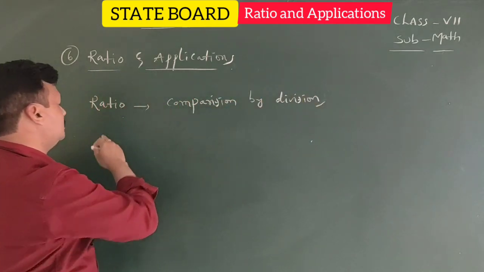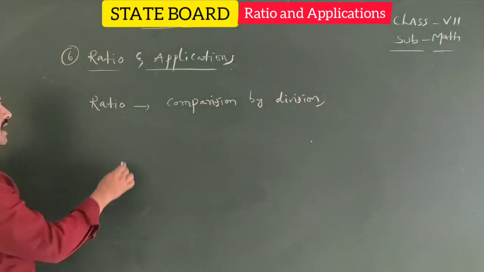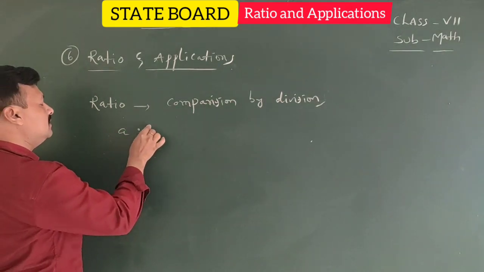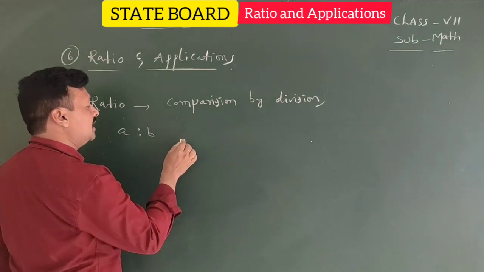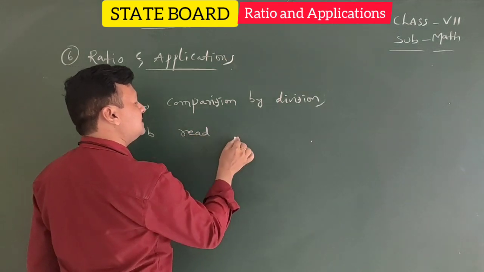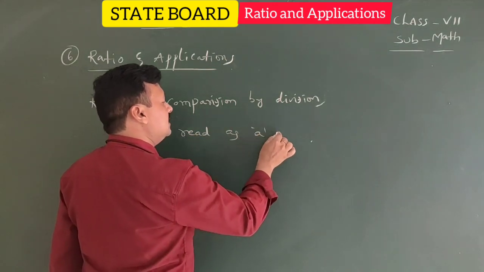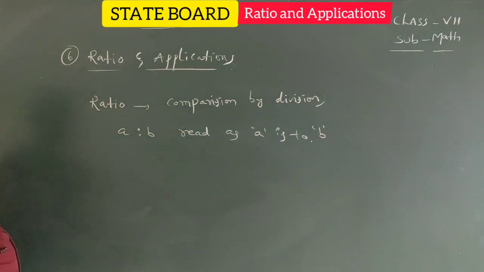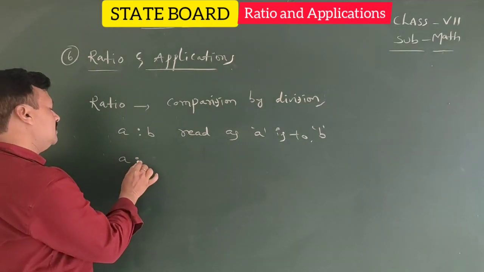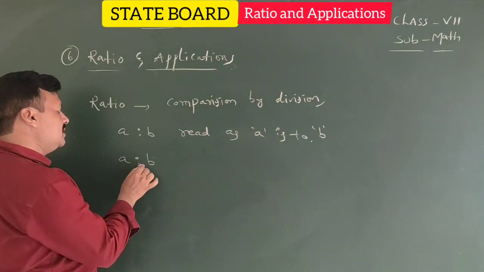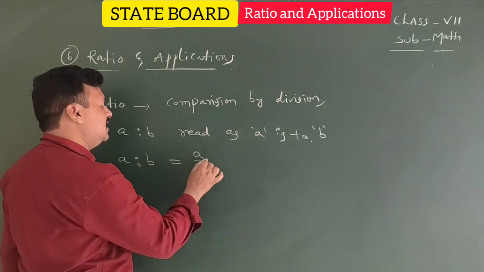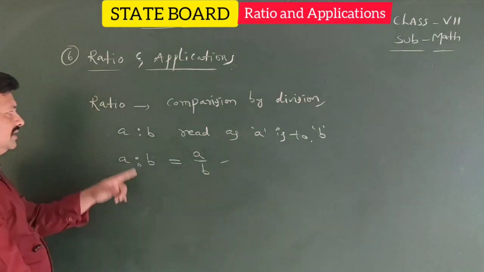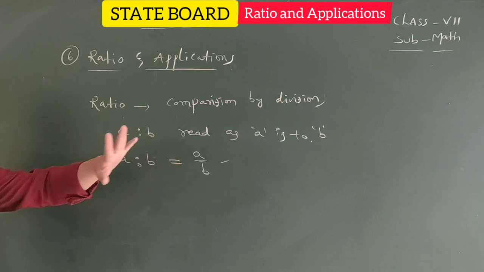is nothing but ratio. Okay, for example, here A is to B, they give. Read as A is to B. A is to B means A by B. Ratio is nothing but a fraction.